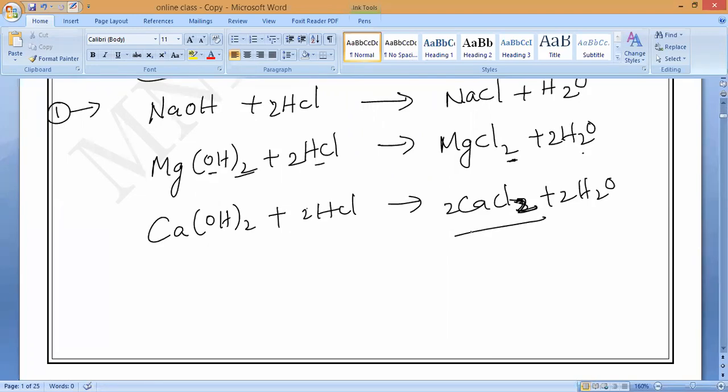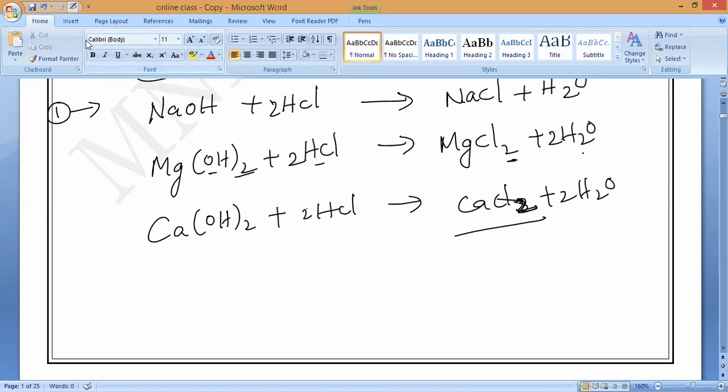Sir, the third one didn't balance. Which third one? This equation? Okay, then it is balanced here. We don't need to keep 2 here. Then it is balanced. You check it. Is it correct? Yes, it is correct, sir. Now it is balanced.